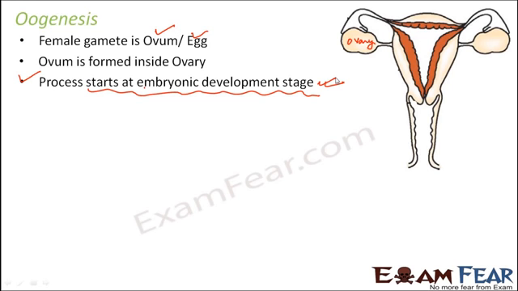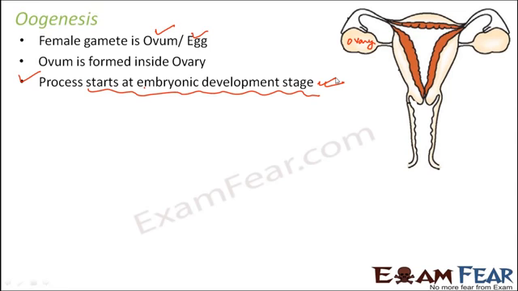But after that, it is in a pause mode for a long time until the girl reaches her puberty. So that is the scenario here. In case of guys, it starts at puberty. Before that, it never happens. But in case of girls, the process starts at an embryonic development stage when the embryo is still developing inside the mother's womb. But after that, when she is already born, it goes into a pause mode. It remains in that pause mode until the girl reaches adolescence, and after that it continues further. So it restarts once the girl reaches her puberty.